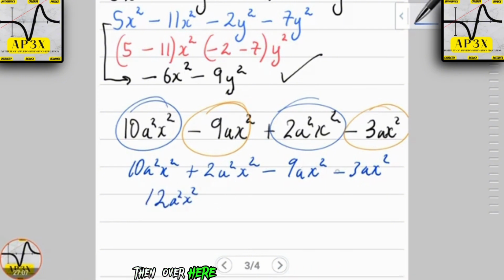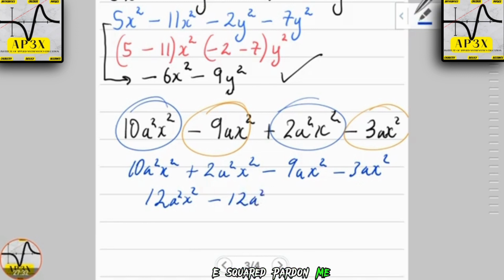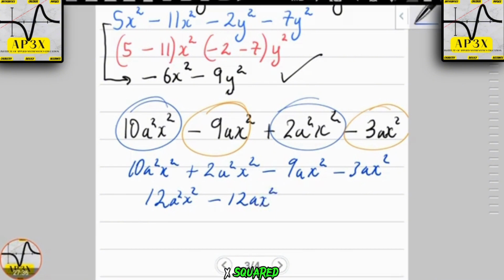Then over here, remember that this is a negative 9. So be careful not to make the mistake and say 9 take away 3. It is in fact minus 9 take away 3, which they have the same signs. The coefficients have the same signs. So we're going to add both numbers, so that is going to be minus 12. And we're going to keep the common sign. Pardon me, not a squared. It is ax squared.